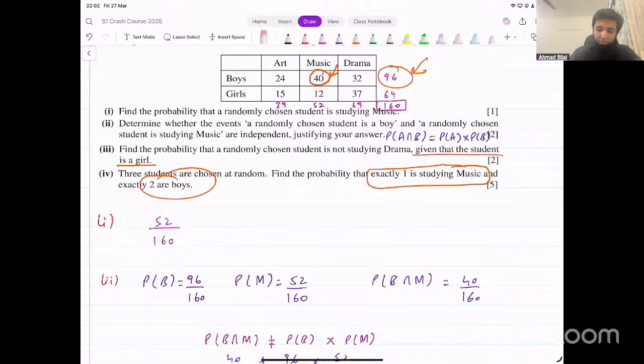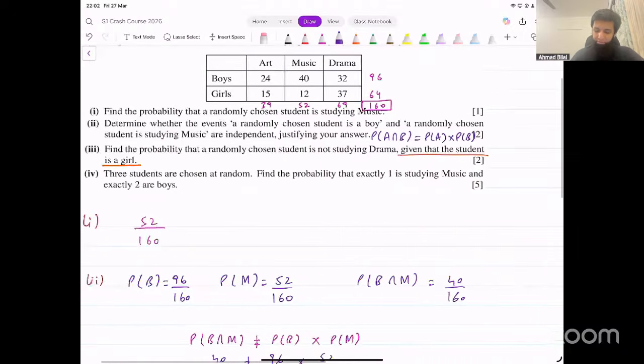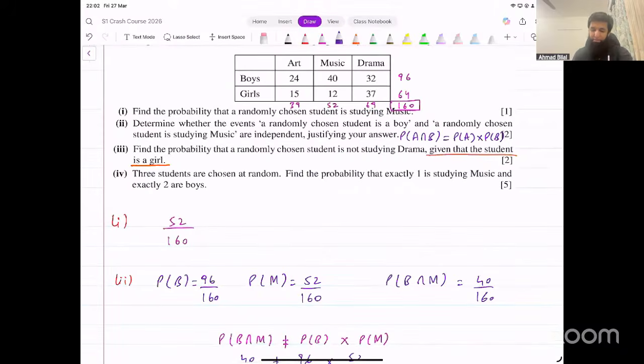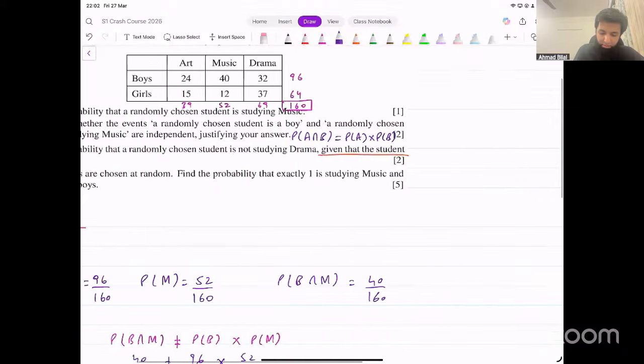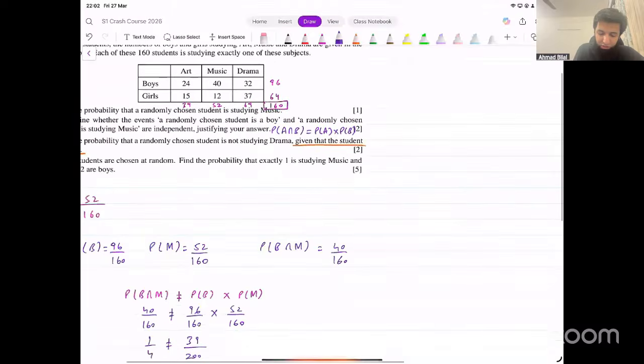How do we handle that problem? We consider two scenarios, or maybe three. Let's figure that out. We want exactly one student to be studying music. So what that means is that the student studying music could be out of these 40 students.